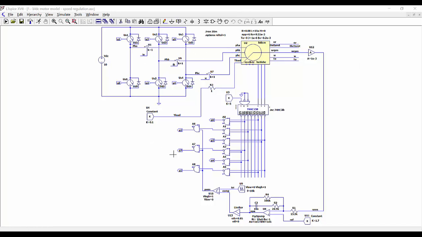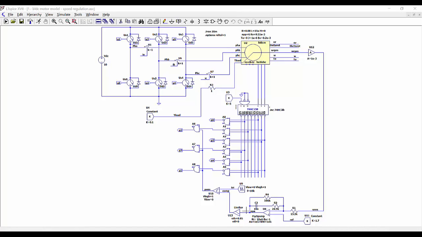Here we have the complete circuit that we have seen in previous videos, so I'm not going to enter into detail. What we are adding here is our sensor to measure the angular speed with this gain, as we have seen, 10 to the minus third. And then we are sending this information into our PI compensator. So here we are using a reference value of 1.7. This means that we want 1700 RPMs in our motor.